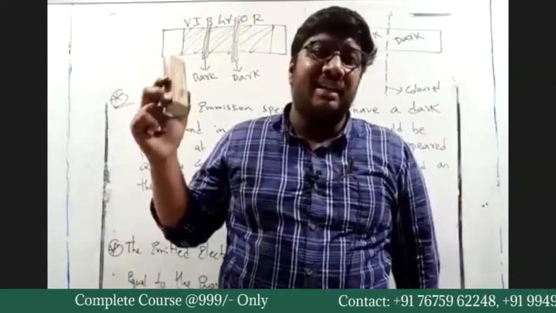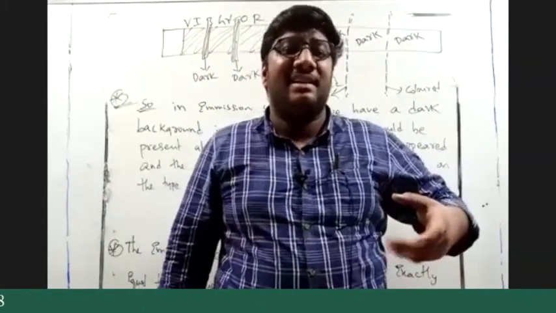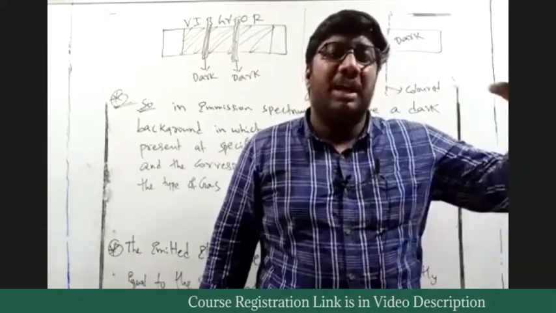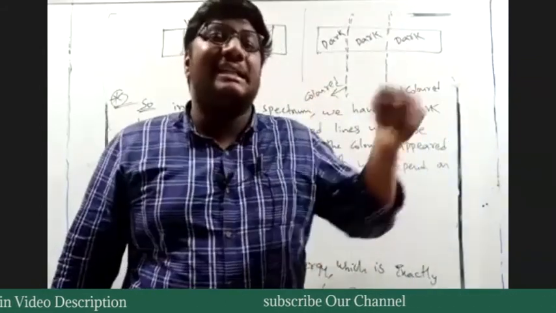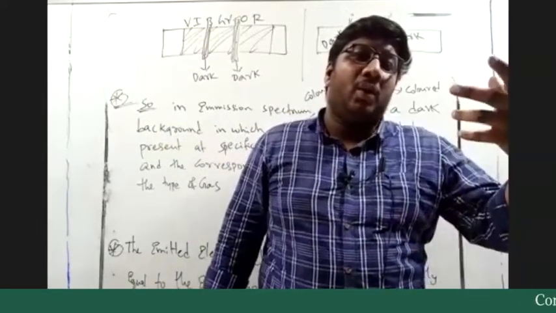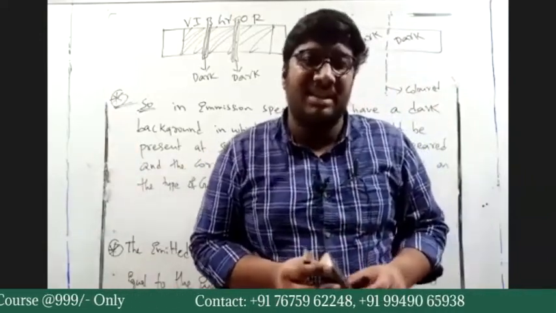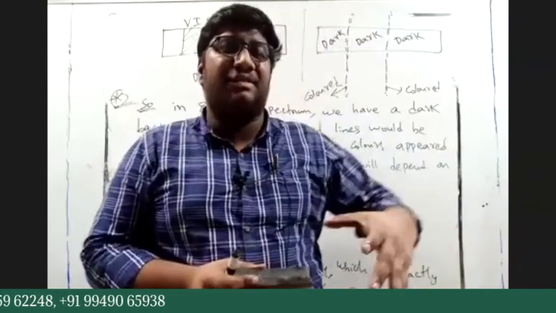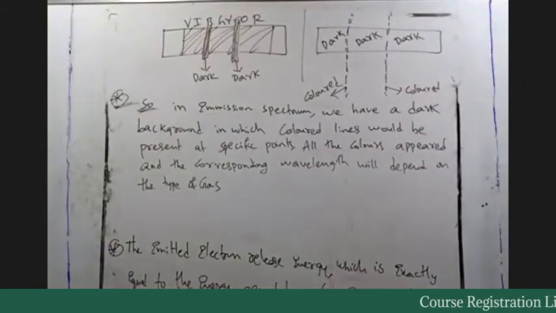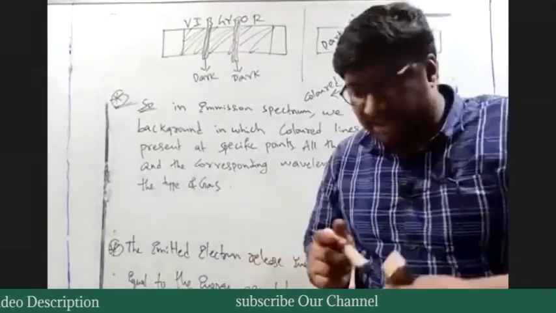We have seen the relation, right? N1 and N2, two energy levels. With the energy levels, there will be a distinguishing of color. Color can be distinguished based on those energy levels. So with those energy levels, we will see variation of wavelength, and how wavelength depends on those energy levels will be seen. That's a different approach, so we cannot start now. It's almost 8, so tomorrow we are going to see that. So this is all about emission and absorption spectrum.